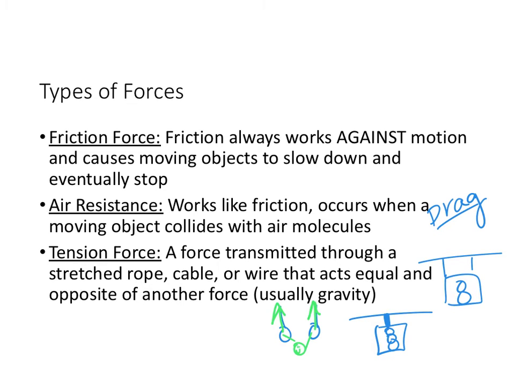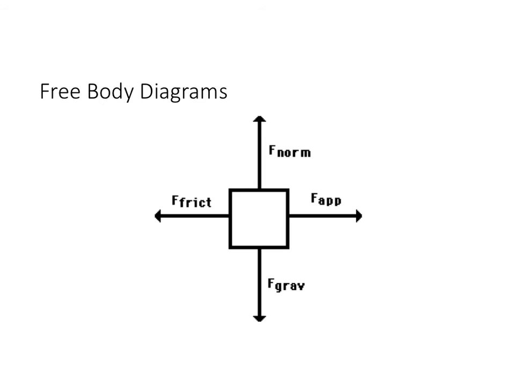Or think of an elevator. If you're in an elevator, you have a cable that's pulling you up. That is our force tension. That's going to be pulling you up. Gravity's still going to pull you down. So tension, again, is any type of rope, cable, or wire, and it usually opposes gravity.